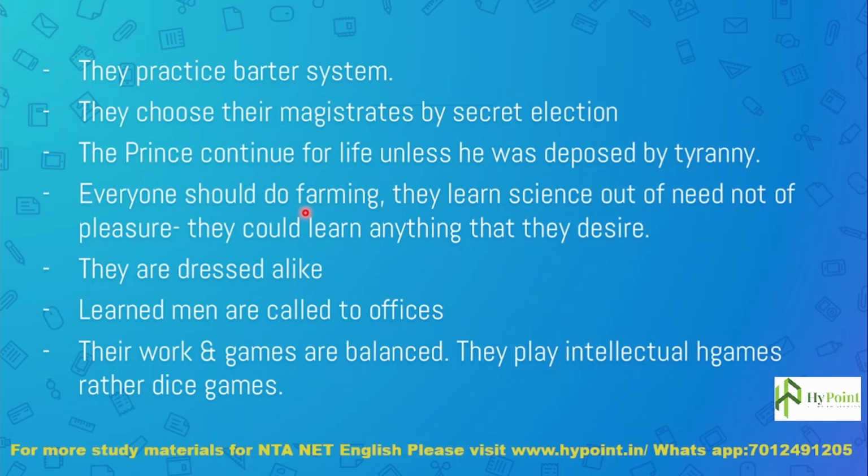And everyone should do farming. Agriculture is a universal labor in Utopia. They learn science out of need, not of pleasure. Only if they need to learn something scientific will they learn it, not simply because they love to learn certain things. But they could learn anything that they desire.